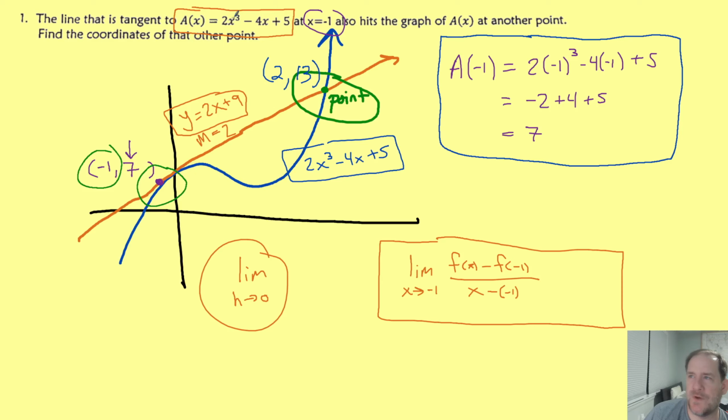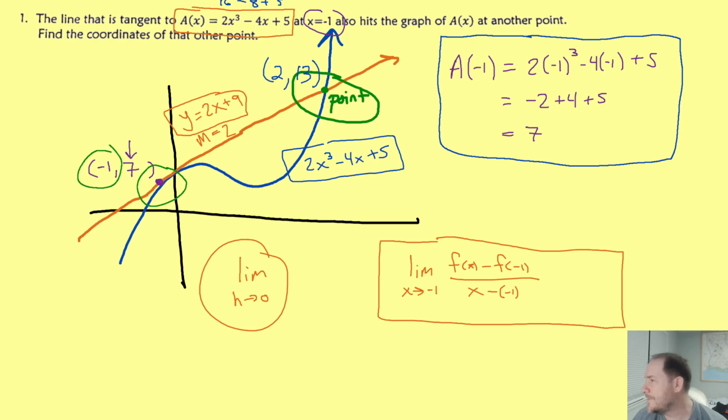So if I plug 2 in up here, I would get what? 2 times 8, which is 16. Take away 2 times 4, which is 8, plus an extra 5. That's 8 plus an extra 5. That's still 13. So notice that, at least for this problem, you could have plugged 2 into the tangent line's equation or into the original function's equation, and both would give the coordinates of that second point of intersection.